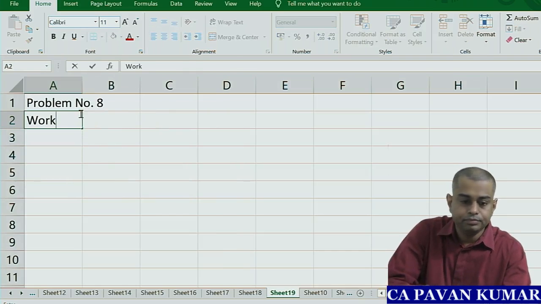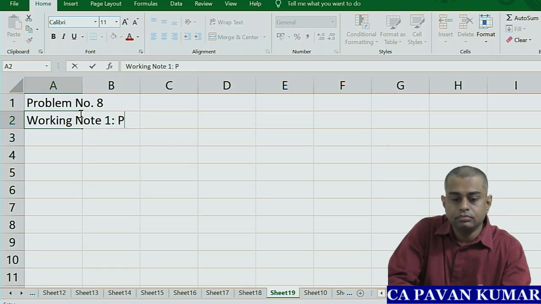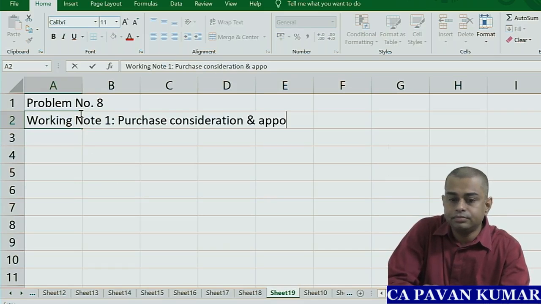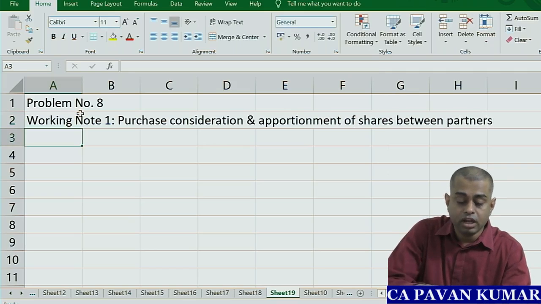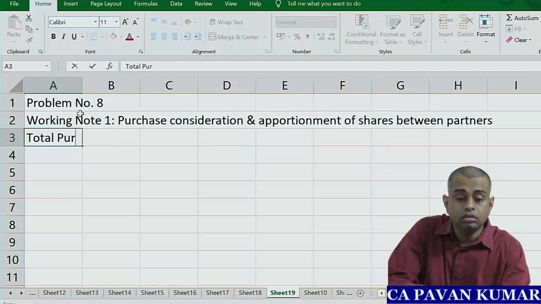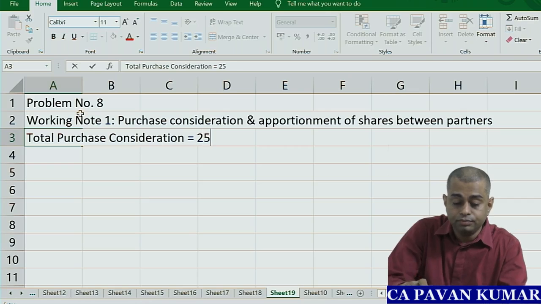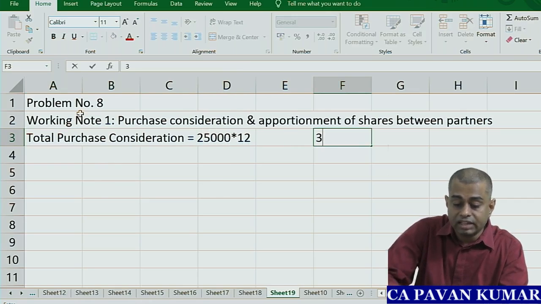Okay. Purchase consideration and apportionment of shares between partners. Okay. So total purchase consideration is equal to 25,000 shares into 12. That comes to 3 lakhs.